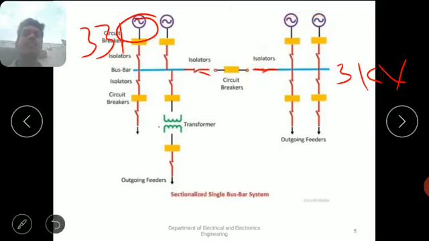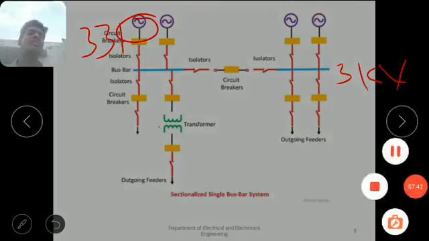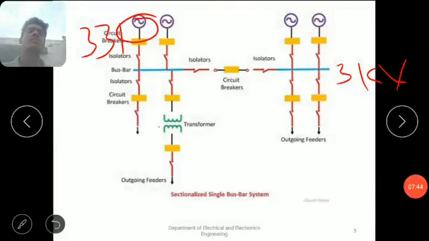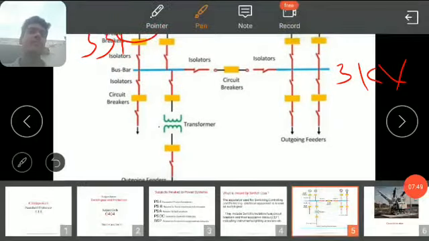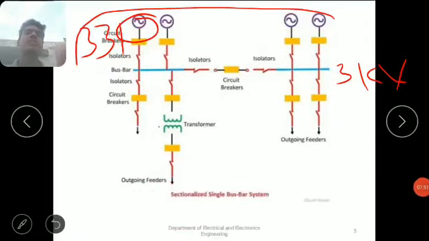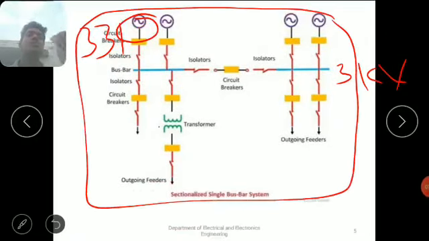But a switch is nothing but a power control device, just used to interrupt the power supply. That is the difference from the isolator. This is the single bus bar arrangement. This is also present in Power Systems 1, in the bus bar arrangement systems, substations chapter. We all studied different types of bus bar arrangements, single bus bar arrangement and single bus bar arrangement with sectionalization.